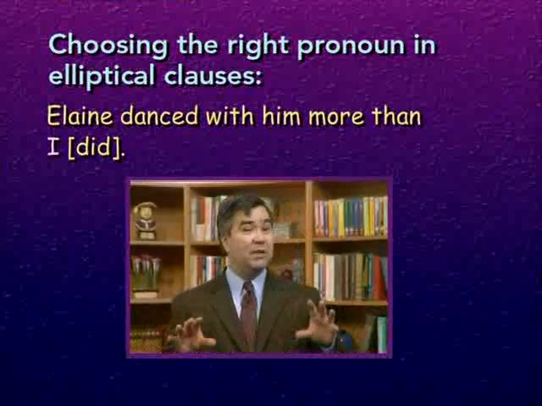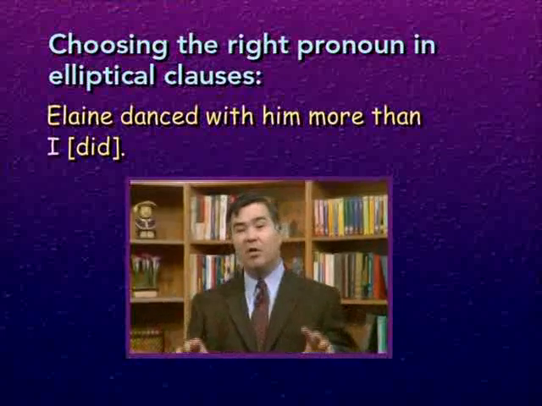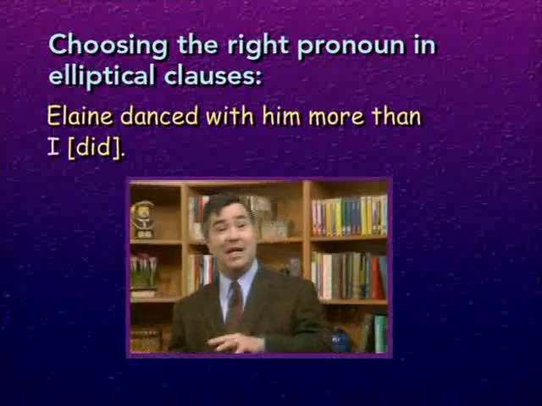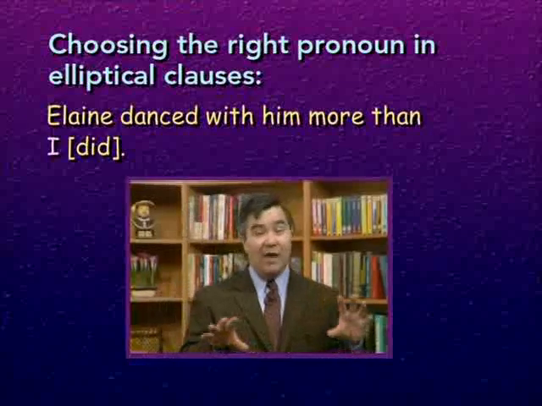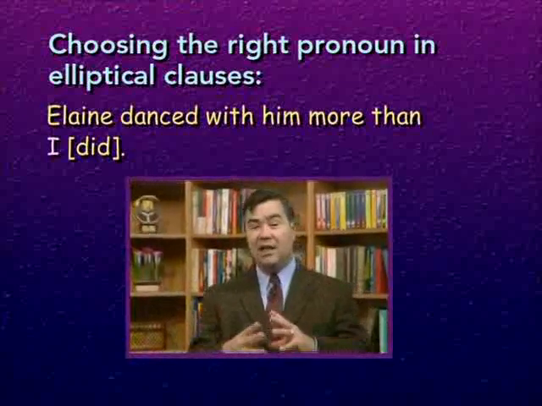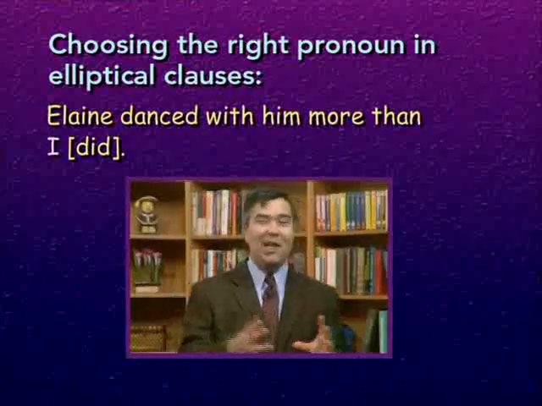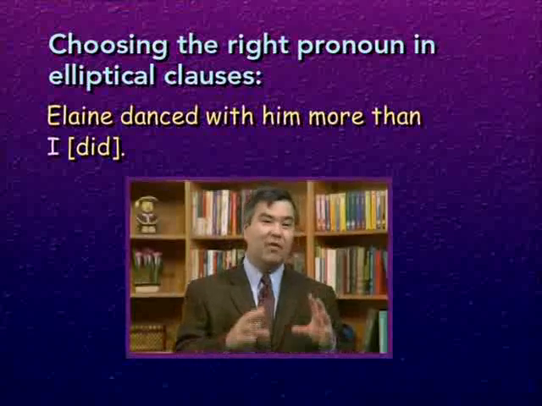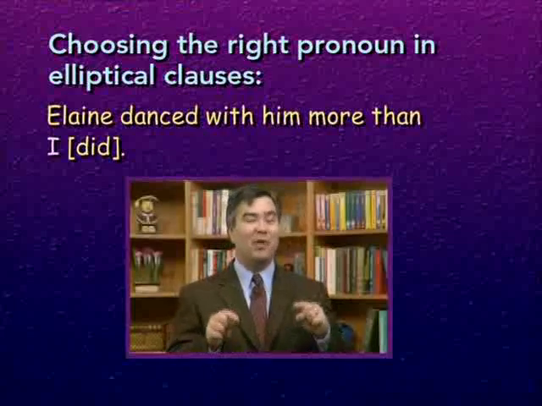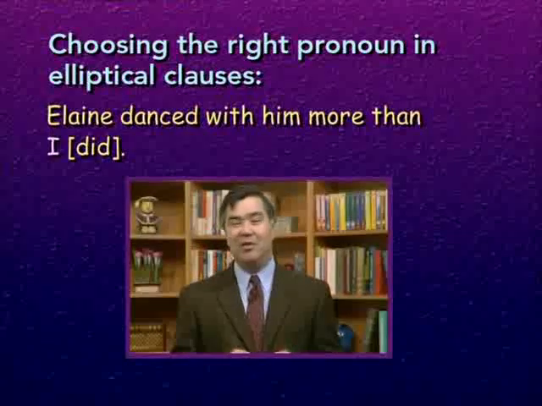So you see, in this particular sentence, choosing the correct pronoun, I or me, makes a difference as to what the sentence says. And therefore, you have to think through what you're trying to say, fill out the elliptical clause, add back in the omitted words, discover which pronoun would be correct with those omitted words, and that will tell you what the pronoun should be in the elliptical clause.